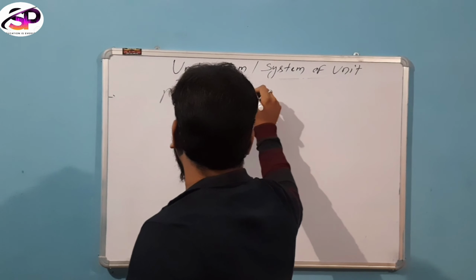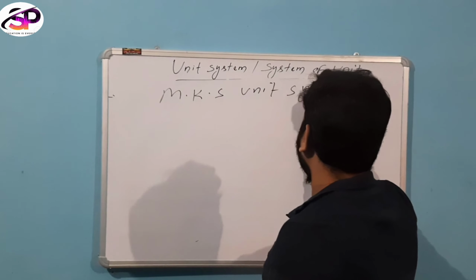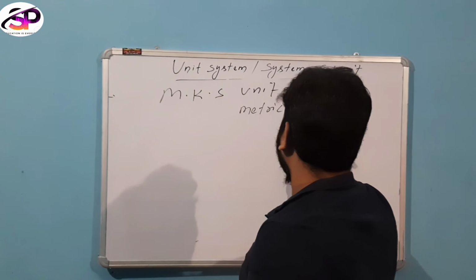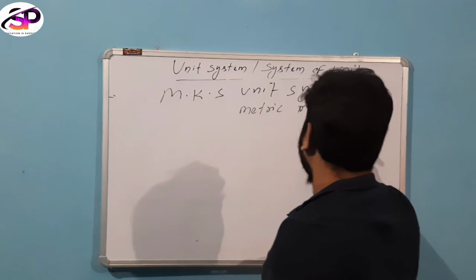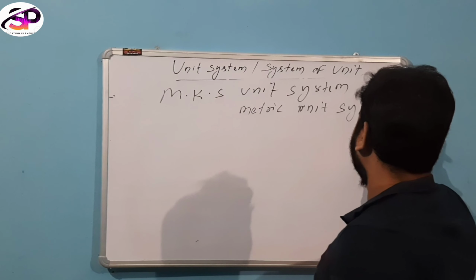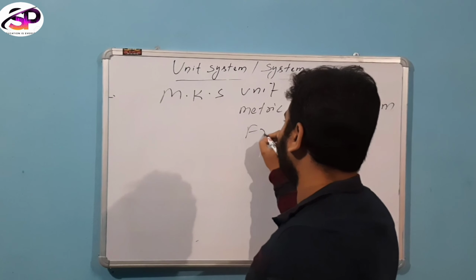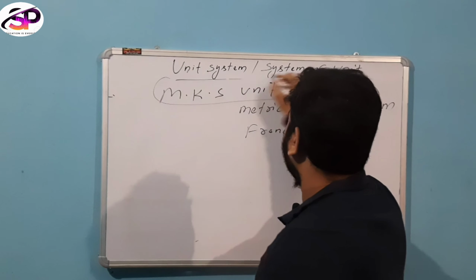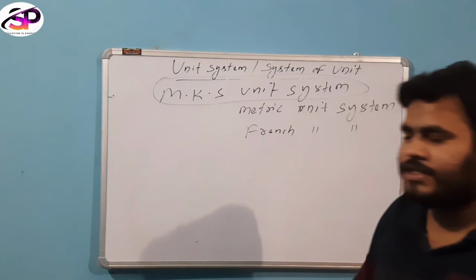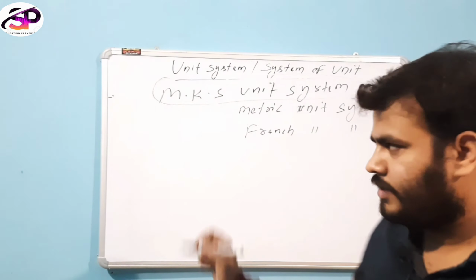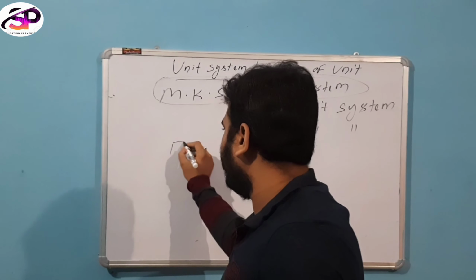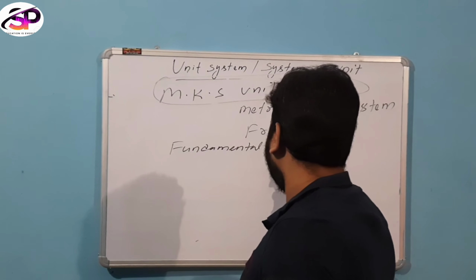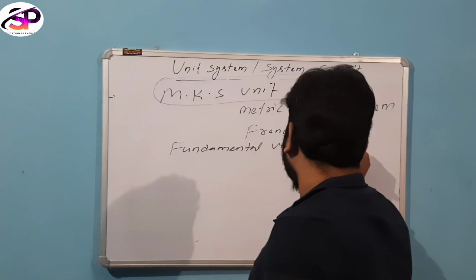The MKS unit system is also called the metric unit system, otherwise also called the French unit system. It is a fundamental unit system.